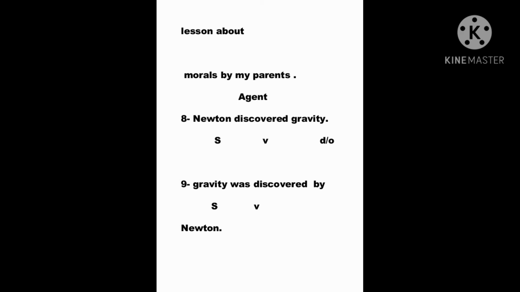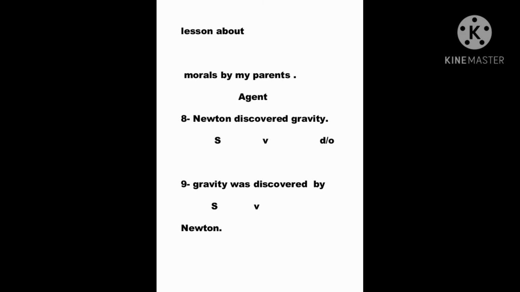The eighth example, Newton discovered gravity. So here discovered is simple past, and the sentence is in active voice: subject, verb, direct object. We transform it to passive voice. We exchange the places of the subject and the direct object. We say gravity was discovered, the auxiliary verb to be in the tense of the verb in the active form, here simple past, plus the past participle of the verb, by Newton.